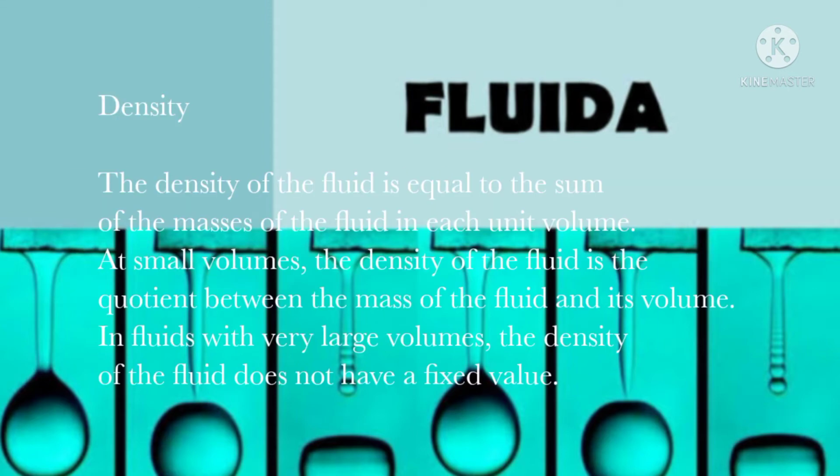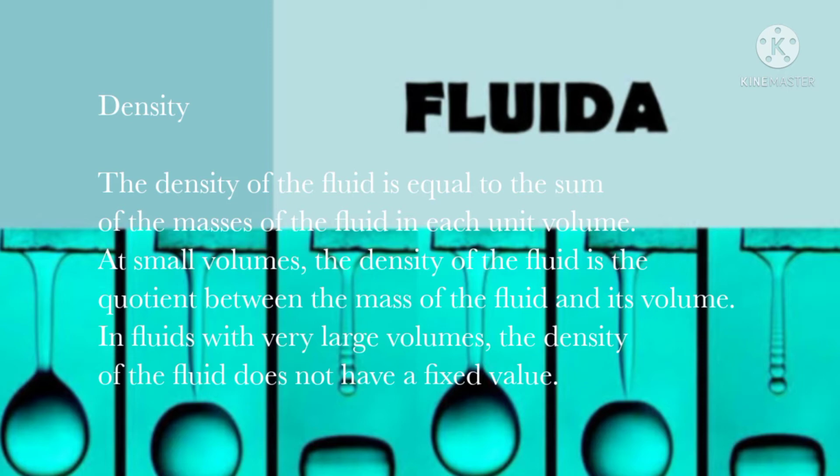Density. The density of the fluid is equal to the sum of the mass of the fluid in each unit volume. At small volumes, the density of the fluid is the quotient between the mass of the fluid and its volume. This definition is only used in fluids that have a small volume and can be observed thoroughly by the sense of sight.